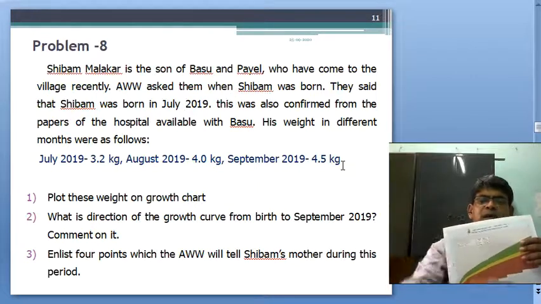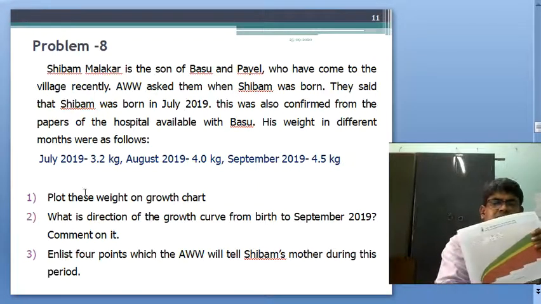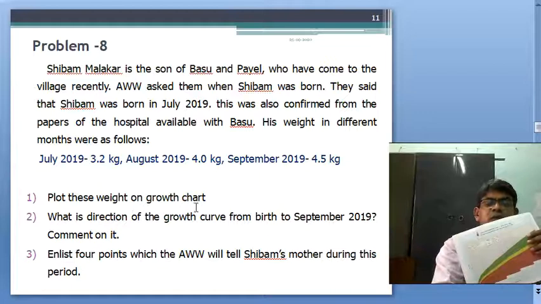This is quite good and upward, I think, and plot this weight in the growth chart again. And what is the direction of the growth curve in September 2019, comment on it. Also, at least 4 points which the Anganwadi worker will tell Shivam's mother during this period.